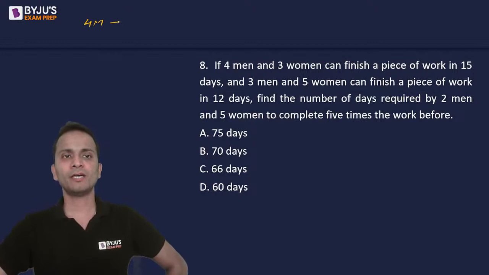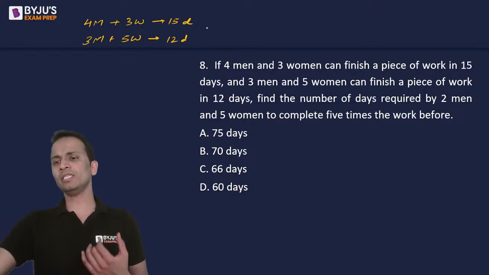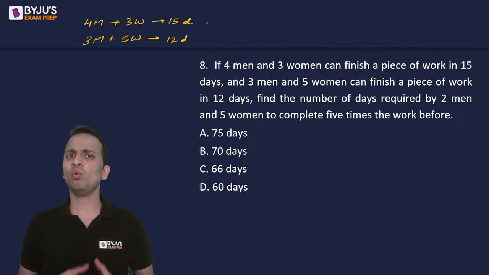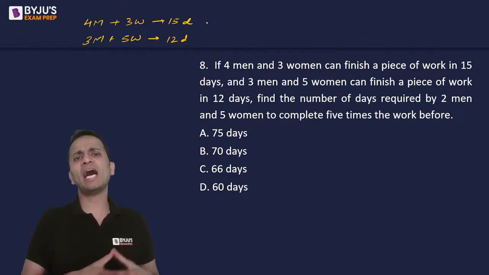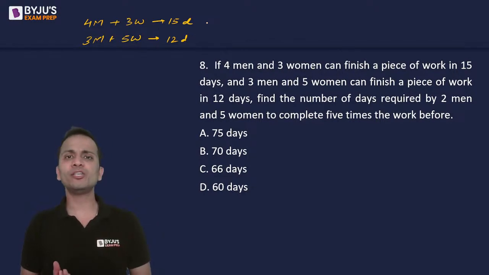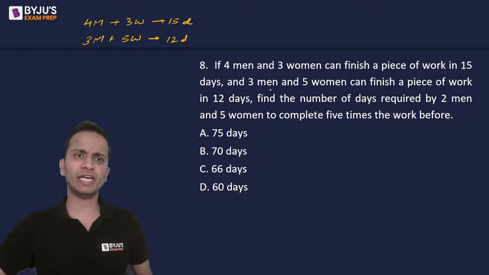4 men and 3 women can finish a piece of work in 15 days. Similarly, 3 men and 5 women can do the same piece of work in 12 days. Now, in this type of question, what we need to do is find out the relationship between 1 day work of a man and a woman, or how many men are equivalent to the number of women. So we have to establish a relationship between that.